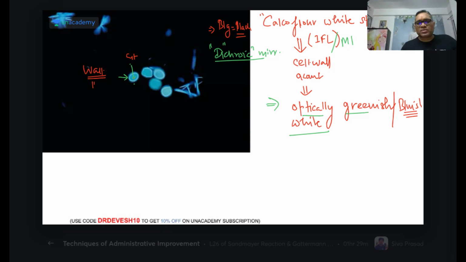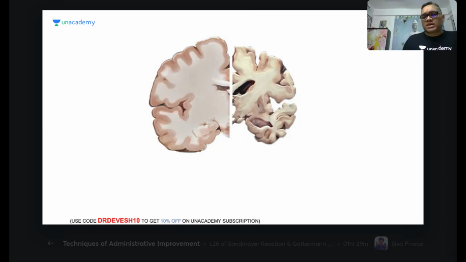So calcofluor white stain. Is it clear to all of you? Calcofluor white stain is a special stain which can be seen only by immunofluorescence microscopy. By using a dichroic mirror, you are going to see the wall of the acanthamoeba. What will be the color of the acanthamoeba wall? Optically greenish white, right? Optically greenish or bluish white in appearance. Clear? So this is about acanthamoeba. Fine. Now coming to the next picture.